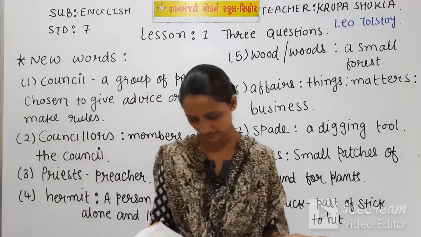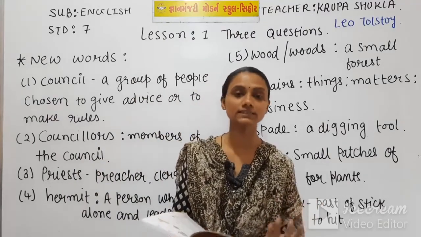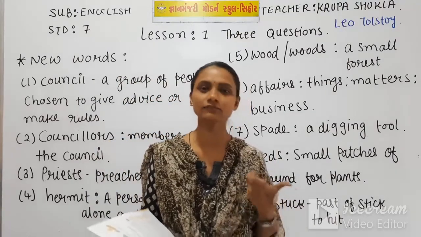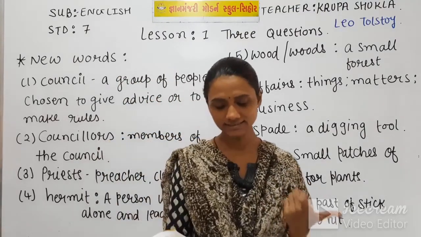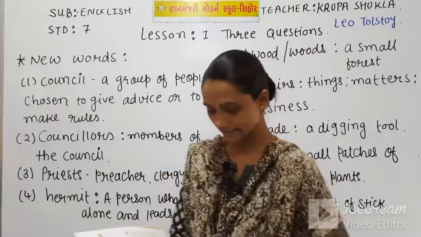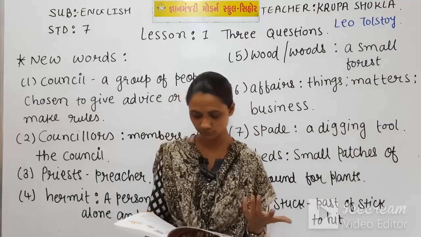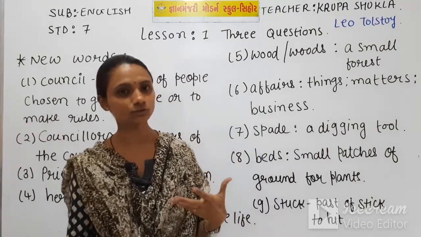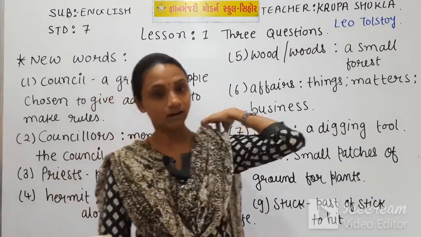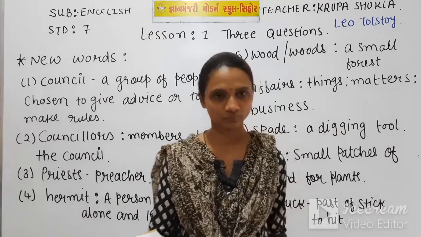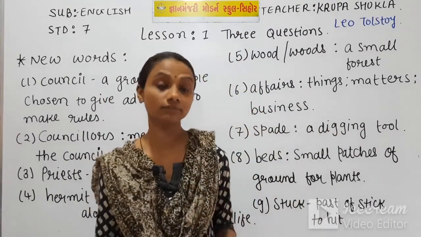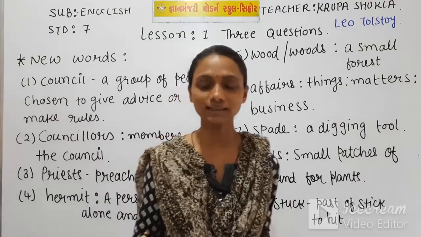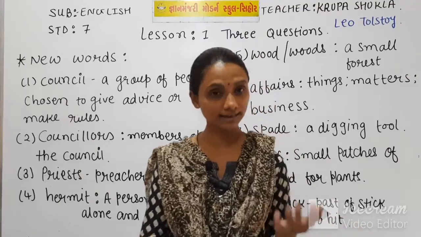The first thing is, what is the right time to begin something? The first question and first puzzling thing for the king is, what is the right time to begin something? The second question is, which people should he listen to? After all he is a king, so he should not listen to each and everyone; all people should listen to him. But he also needs advice and suggestions in his life. So the second question of the king is, which people should he listen to?